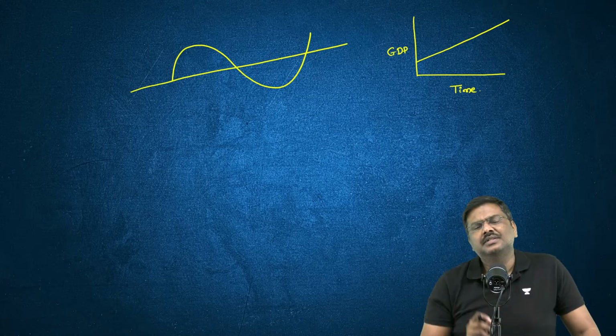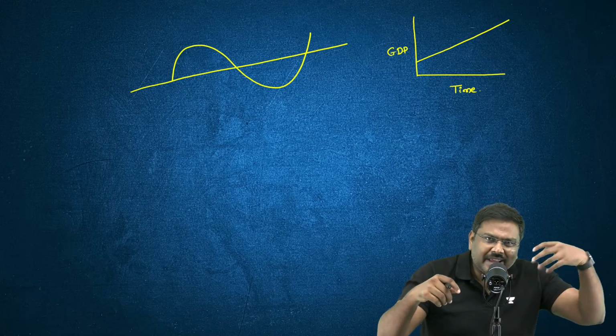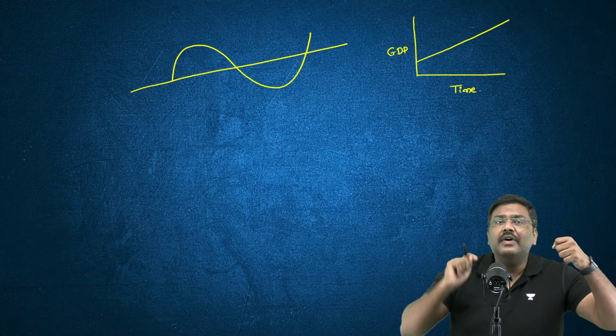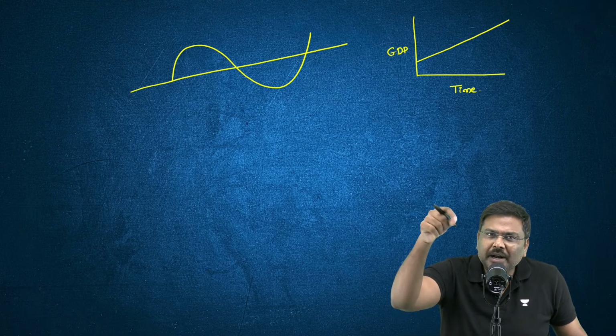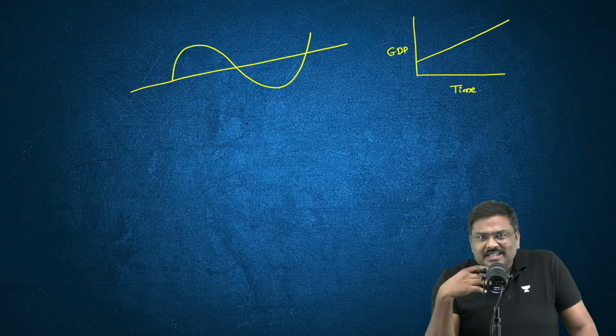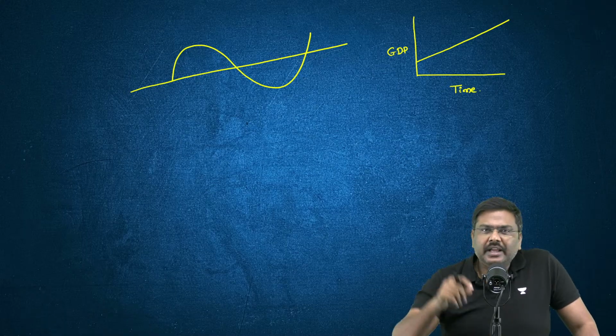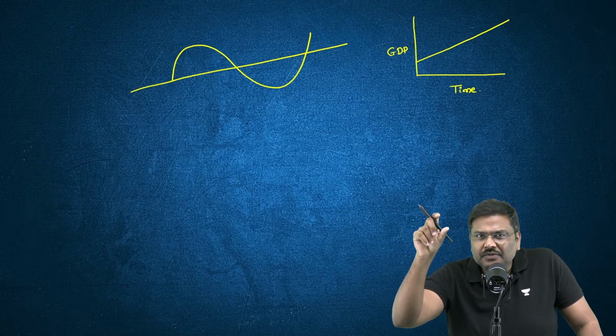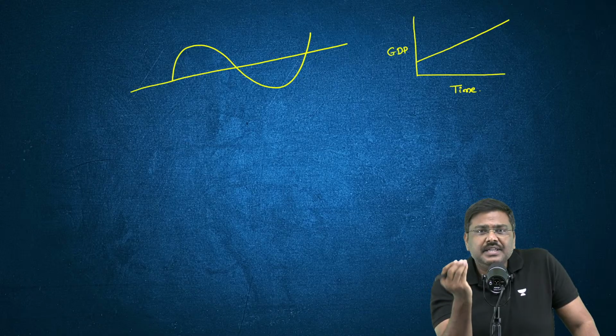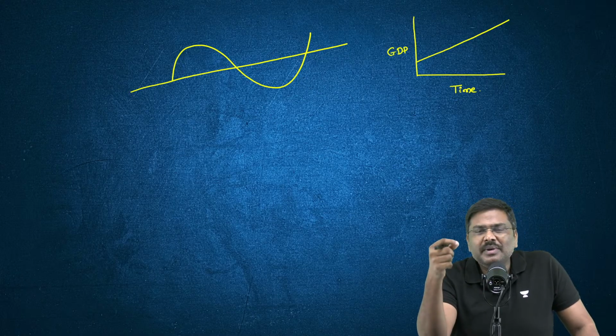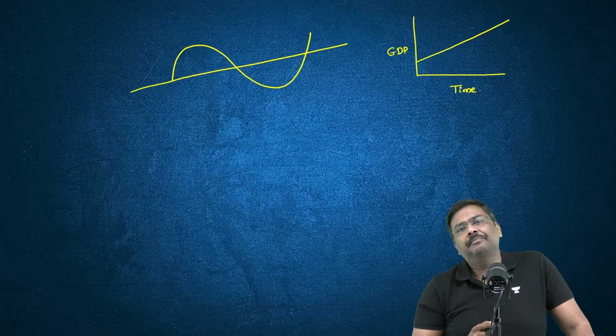It never happens because there are various external as well as internal factors that will have an impact on GDP. That is the precise reason every now and then, periodically, there will be a volatility in GDP. And that is the basic concept of the economic cycle or business cycle.